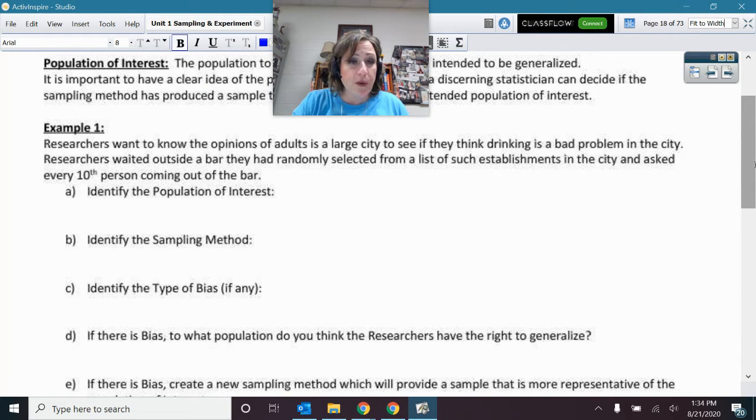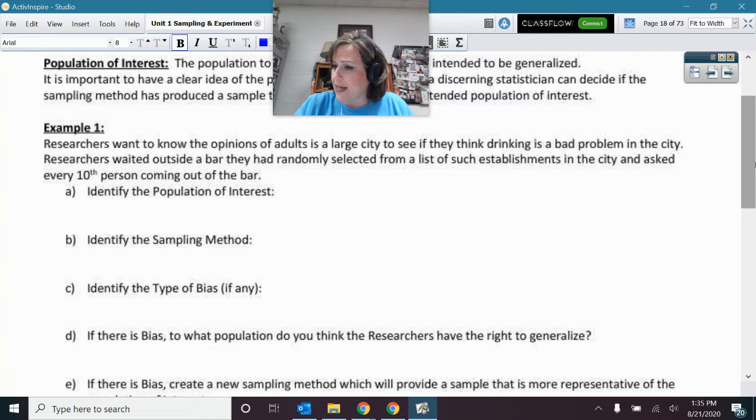All right, so identify the population of interest. Reread, see if you can figure out who they are trying to state that this is an opinion for. Who are they wanting to conclude about? I see in that first sentence, researchers want to know the opinions of adults in a large city.